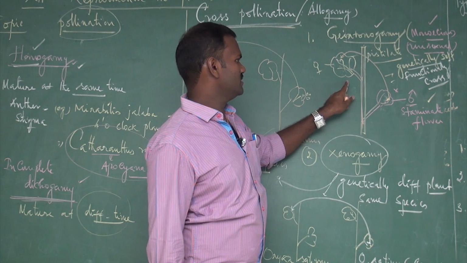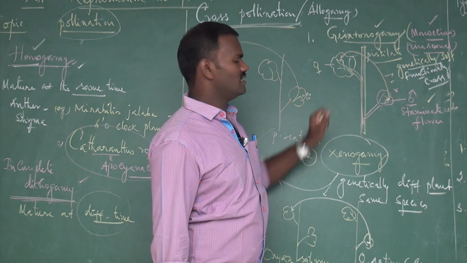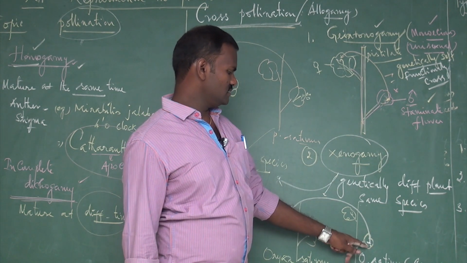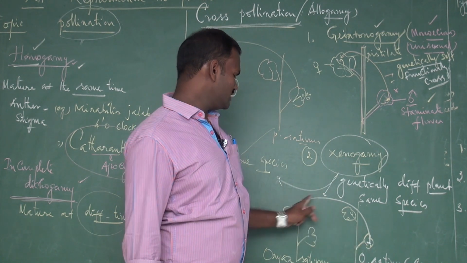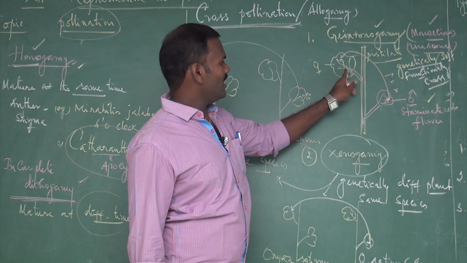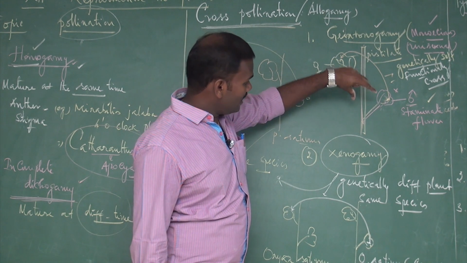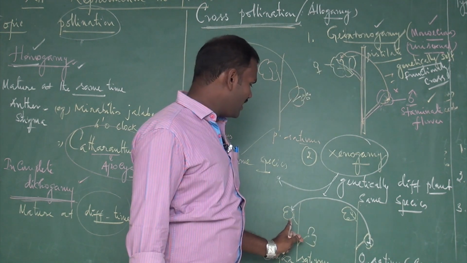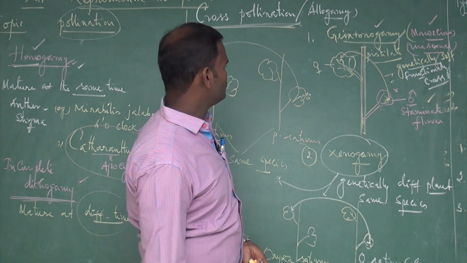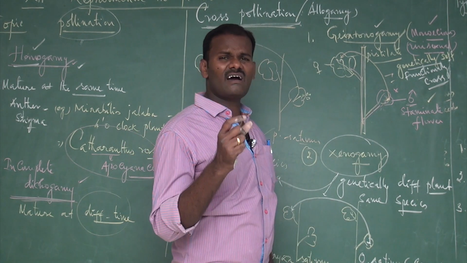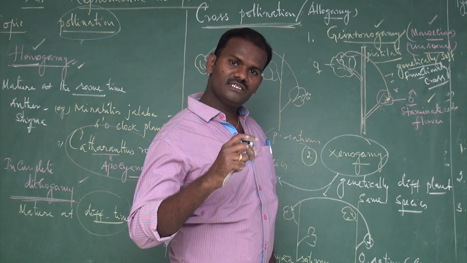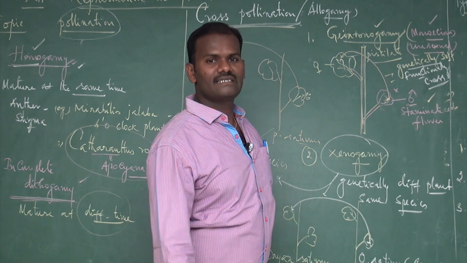Genetically it is self pollination, but ecologically or functionally it is cross pollination. But in xenogamy, pollen grains are transferred from the anther of a flower to the stigma of another flower on a different plant, but of the same species. Next we are going to discuss the contrivances, I mean the mechanisms that are adopted to promote cross pollination.